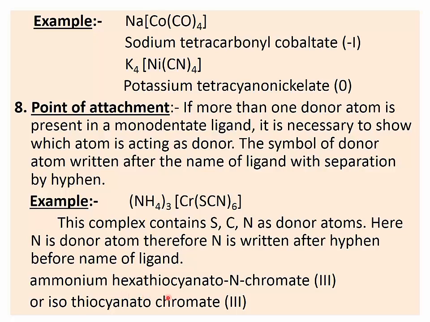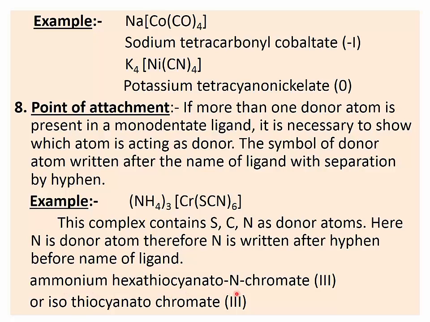Therefore, hexathiocyanato. And now see, after this name of the ligand, we have to write nitrogen, because from this ligand, nitrogen donates an electron pair to chromium, which is the center metal ion. And then we have to write the name of the center metal ion, chromate, as it is part of the anion. Therefore, chromium is written as chromate, and in this small bracket, III, its oxidation state is written. So got it? Ammonium